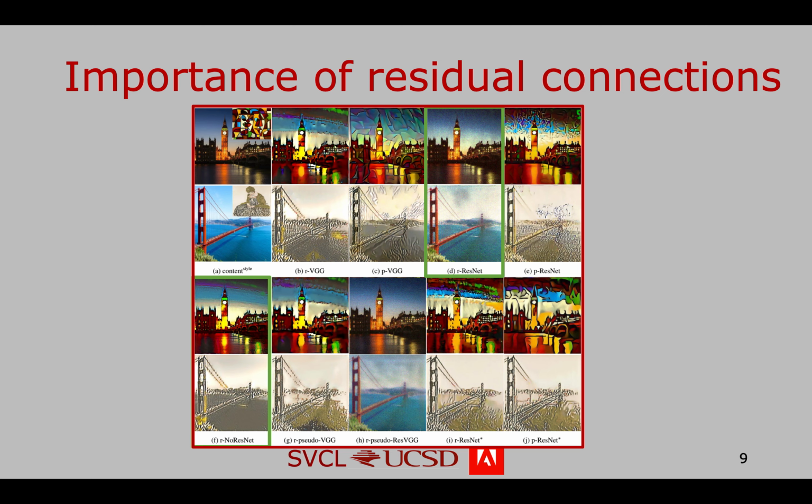To provide evidence for this, we remove all residual connections of ResNet and found this dramatically improves style transfer performance and has much closer performance to VGG than to ResNet. To further confirm this, we reintroduced the residual connections in VGG and it shows that this destroyed the performance. So we conclude that the weak ResNet performance is due to its residual connections.